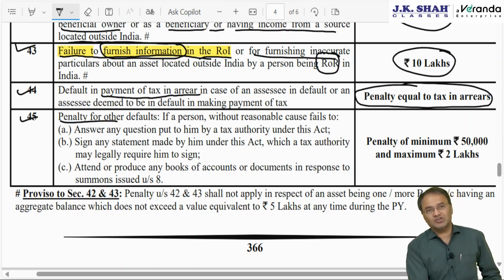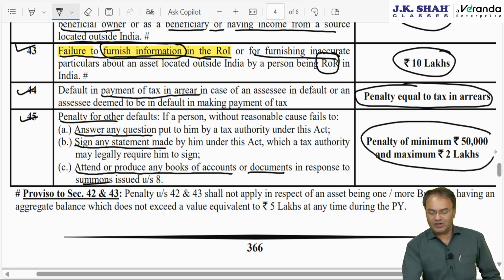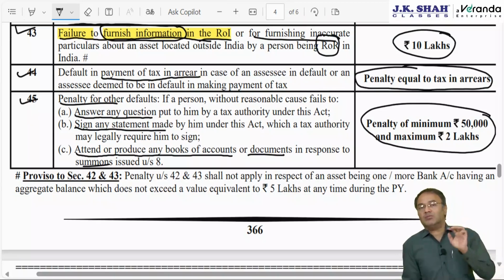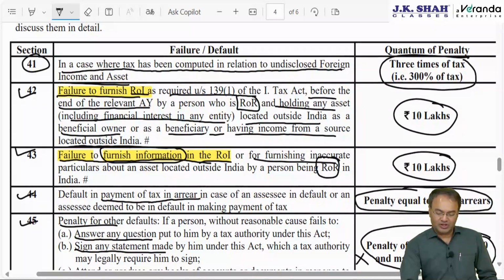And section 45, which is similar to 272A subsection 2 of Income Tax Act. In Income Tax Act it was 10,000 flat penalty. Without reason, assessee fails to answer any question put to him, or after answering the question he fails to sign any statement made by him which a tax authority may require, or fails to attend or produce books of accounts documents in response to summons, then penalty here will be minimum 50,000, maximum 2 lakh rupees. Under Income Tax Act, same penalty but amount was 10,000 rupees for each default, flat 10,000, here minimum 50,000, maximum 2 lakh. This is not important penalty, but first 3 penalties are important.